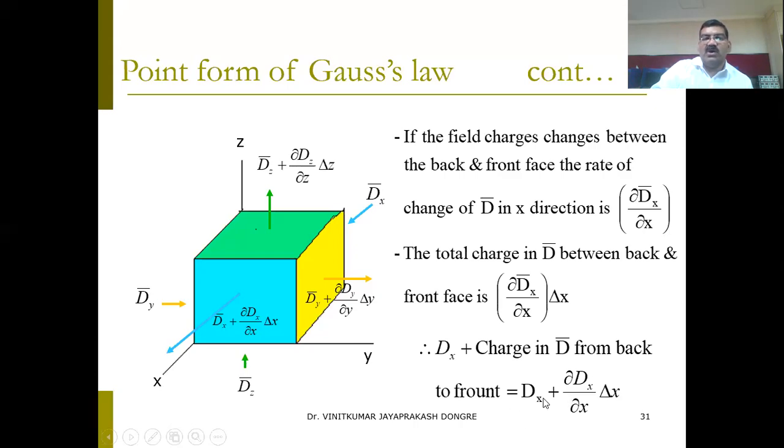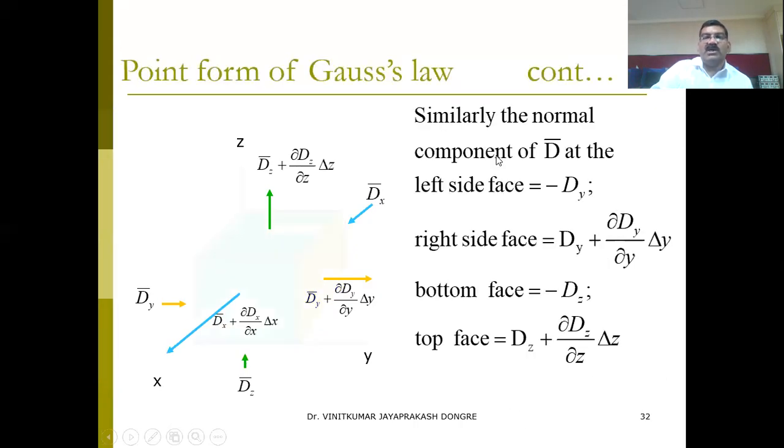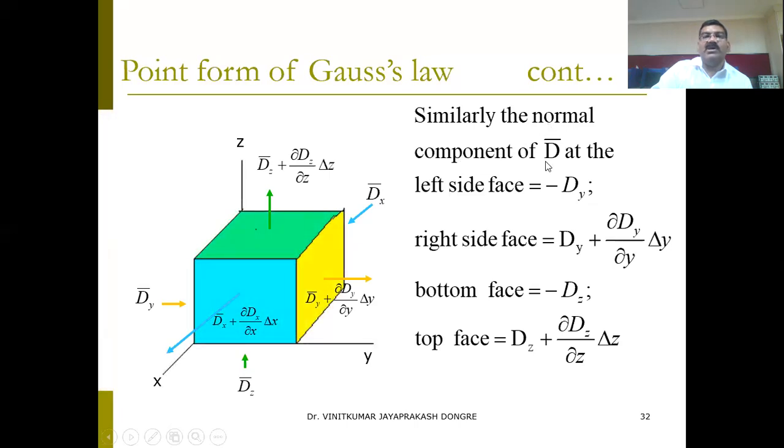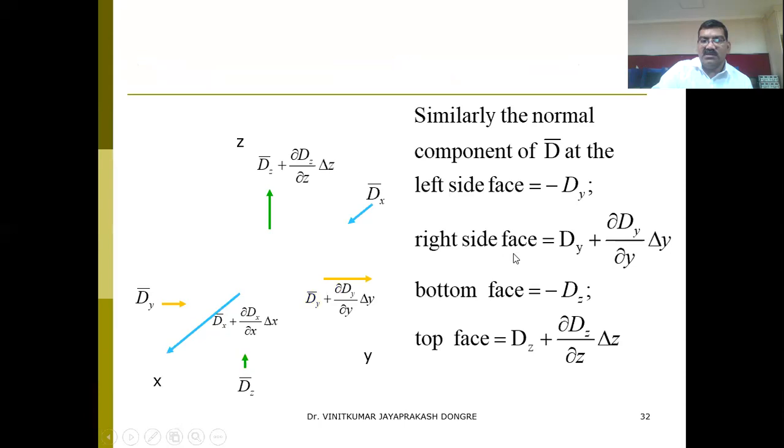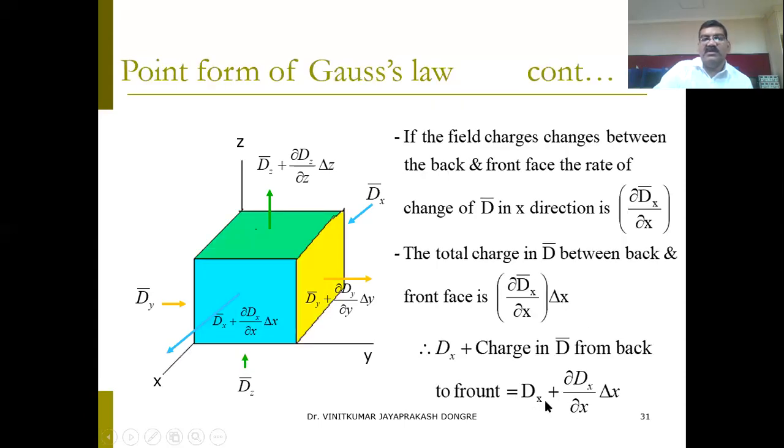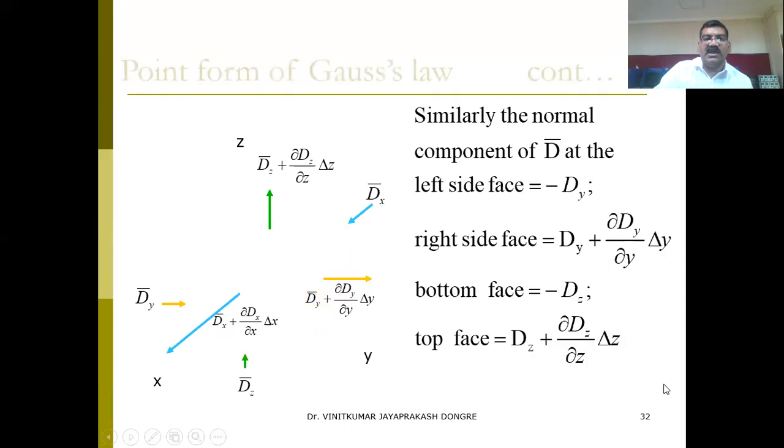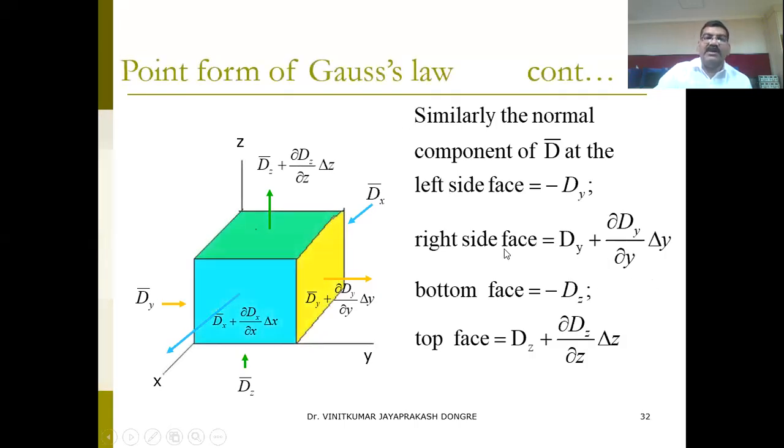Okay, so this is what from the front. So what will be the total? Simultaneously, the normal component of D at the left side is minus dy, and the right side is dy. Just wait, so this will be the change. Similar thing will happen for the other surfaces. Similarly, the normal component of D at the left side face: as the positive charge is entering, it will emit outside, so the direction is opposite, and that's why I took minus dy.